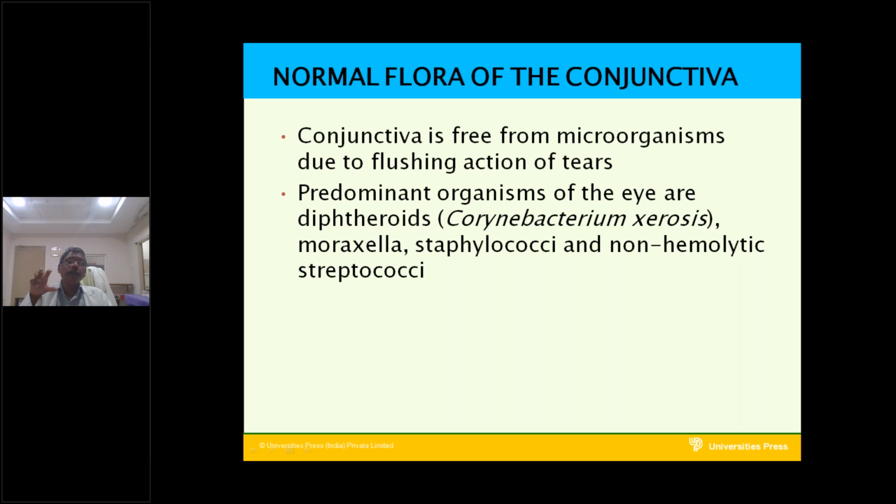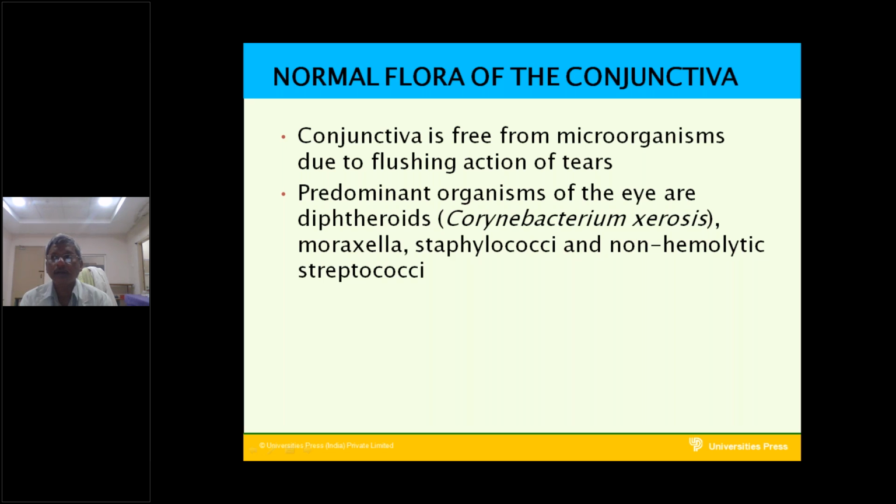These are the bacteria present in the conjunctiva. Because of the flushing action, many pathogenic organisms are eliminated. Even then, these organisms are present in the eye.